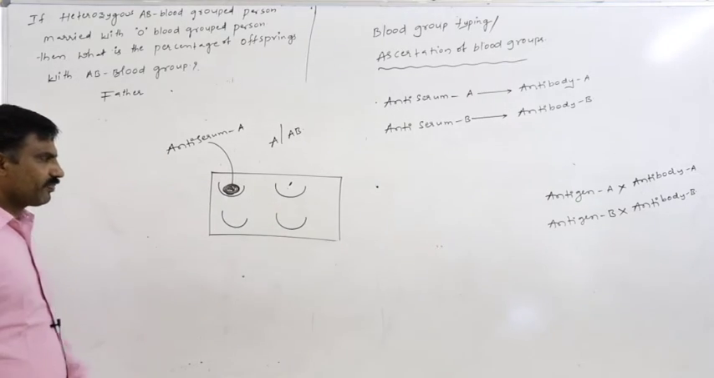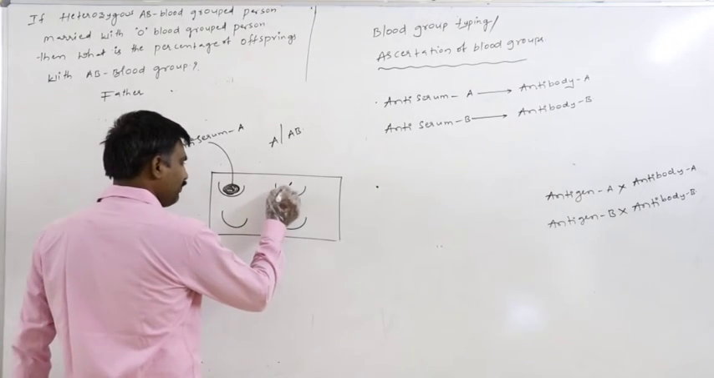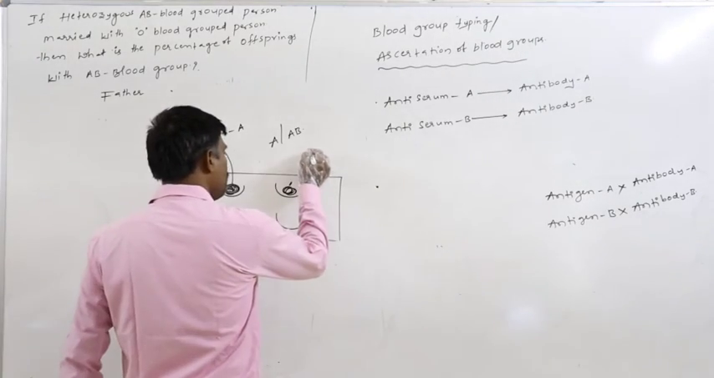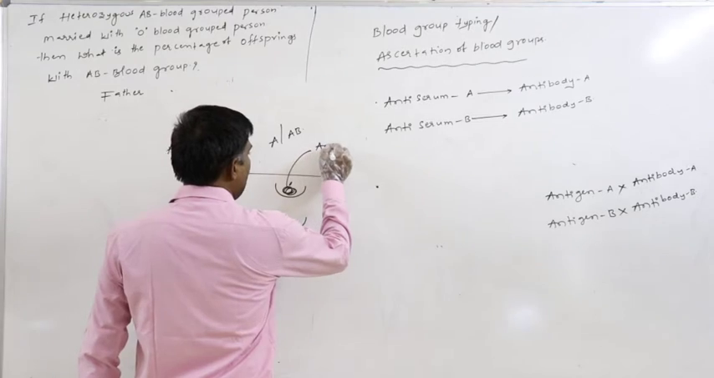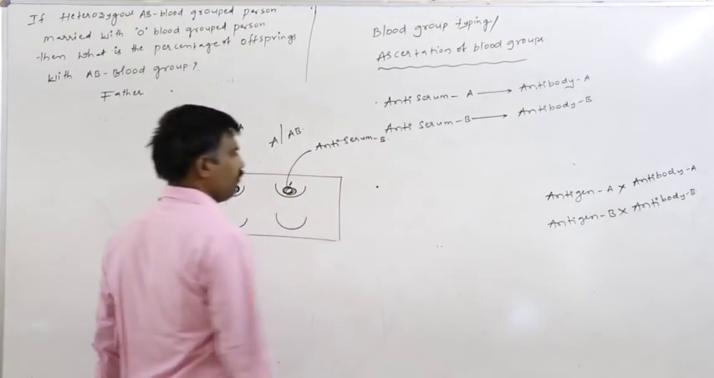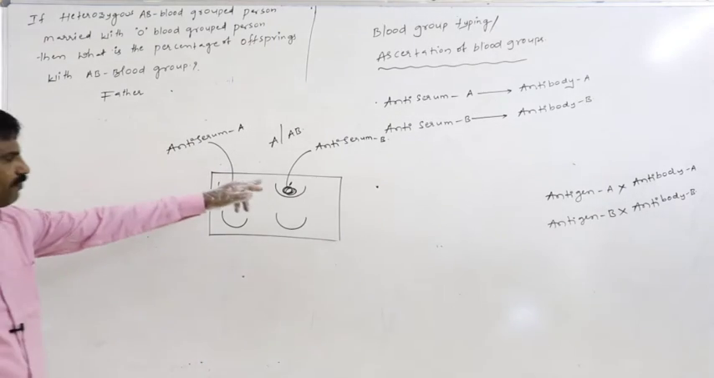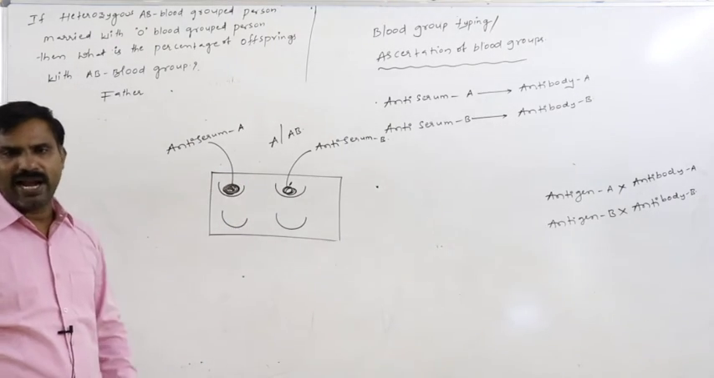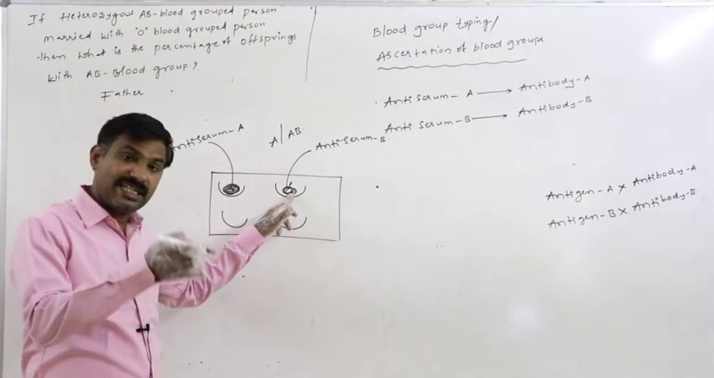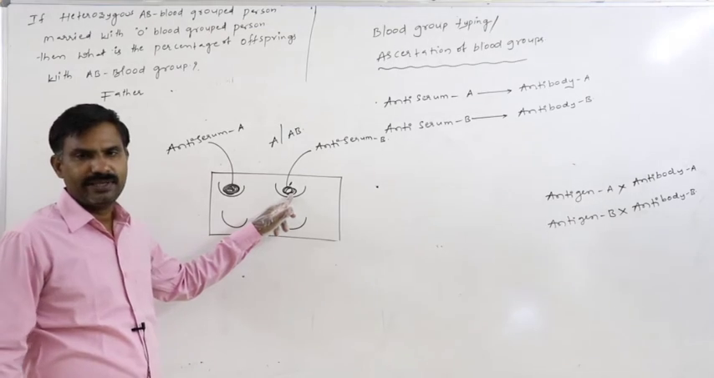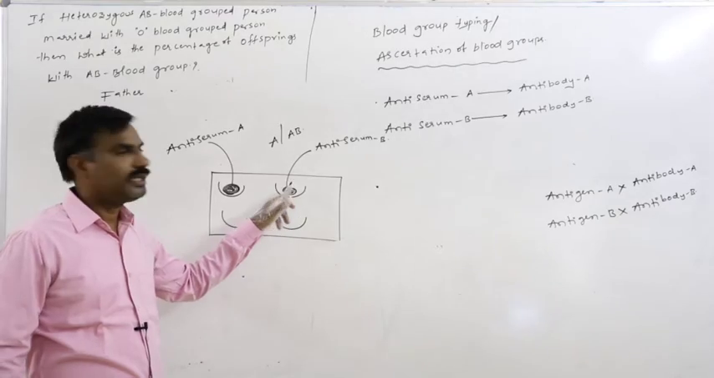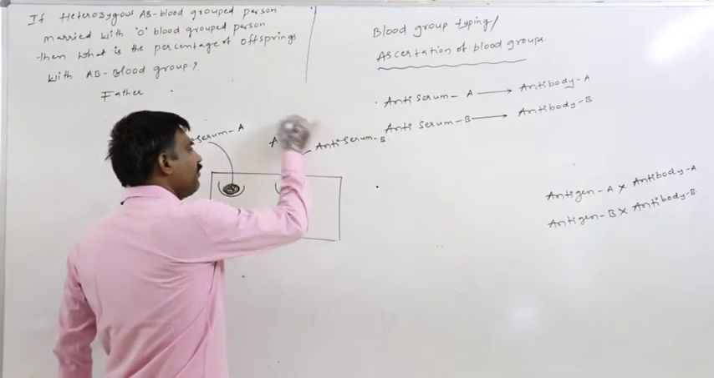So secondly, to the same blood, we have to add antiserum B also. To the same blood, antiserum B also we have to add. If this blood also reacts with the antiserum B, then we can confirm that it is the AB blood group.